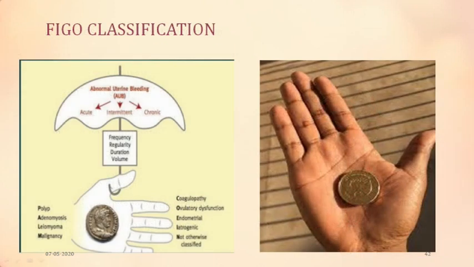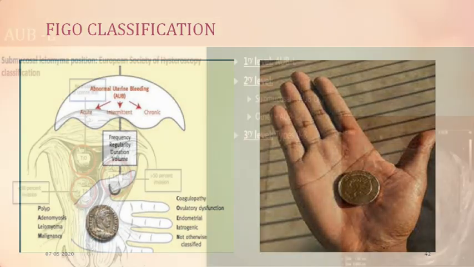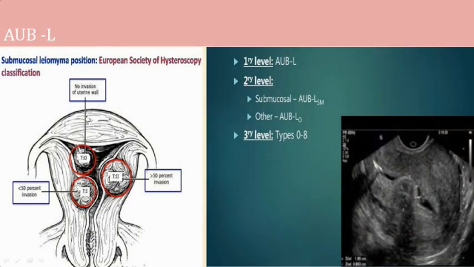So coming to the classification. This is the FIGO classification, which you have already discussed, so I will rush through it. AUB we classified depending upon the type of bleeding, into PALM-COEIN. We also classified by the European classification into level 1 as AUB-A, level 2 as submucosal and others, and level 3 as 0 to 8.